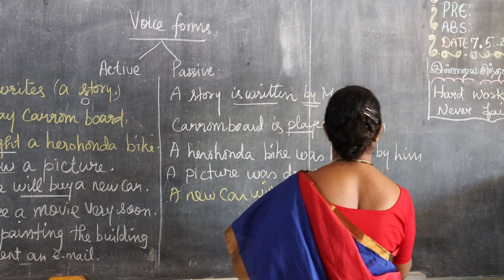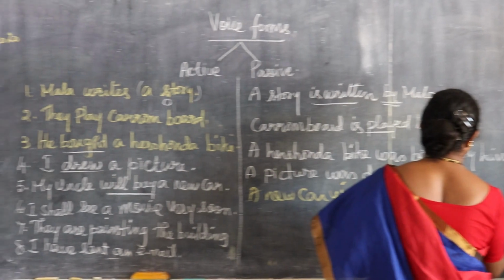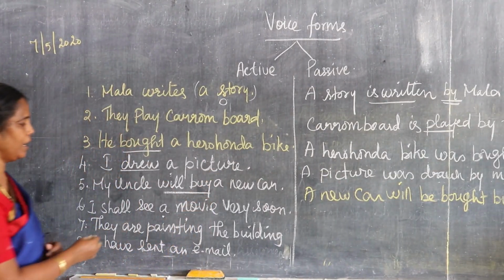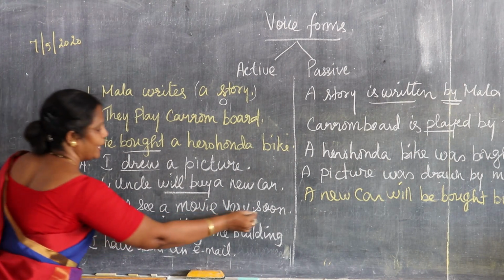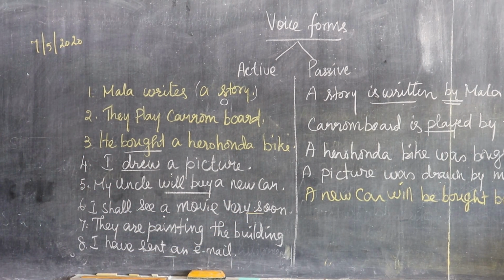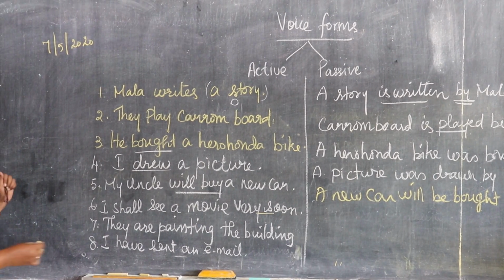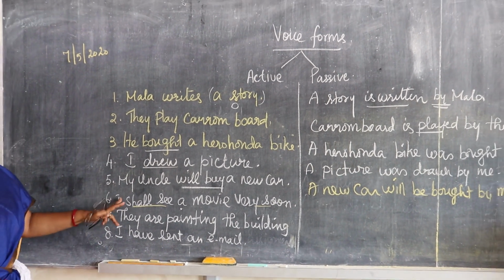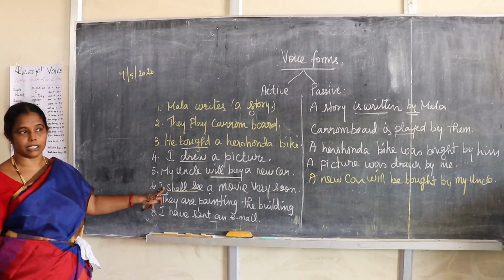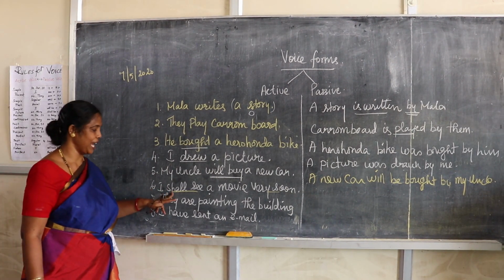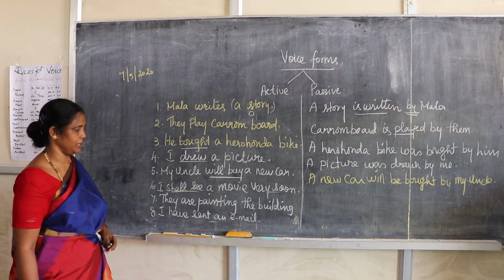Bought by my uncle. I shall see a movie very soon. With the help of the words "very soon" you can come to a conclusion, or with the help of "shall" you can come to a conclusion. This is future tense, simple future. I shall see a movie very soon.